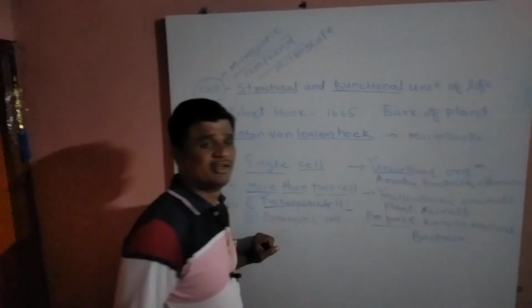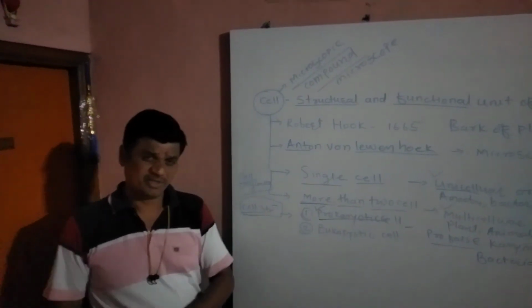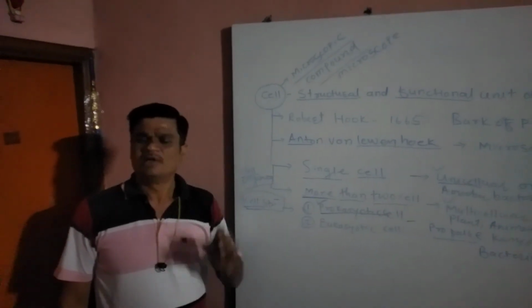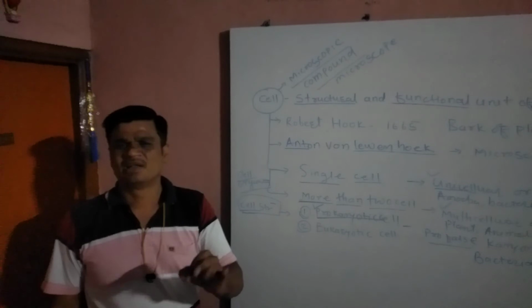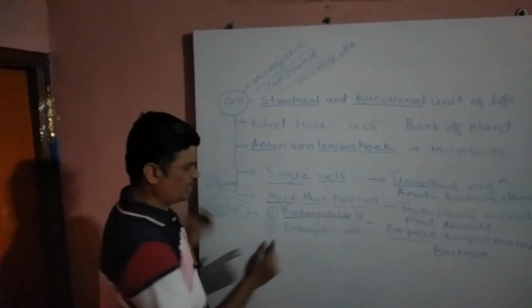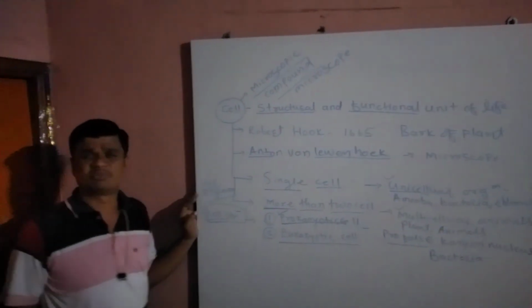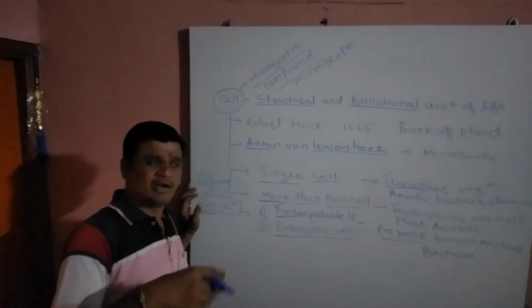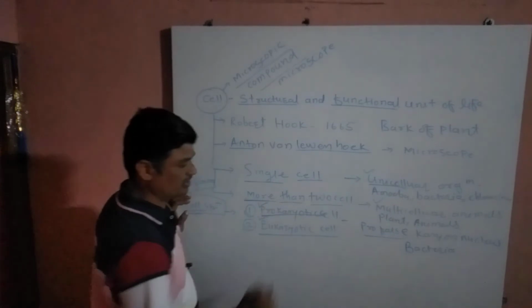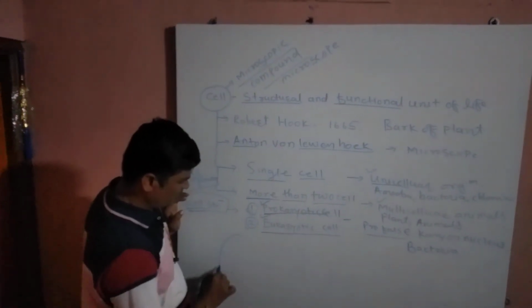Eukaryotic cells are those which have a nuclear membrane around the nucleus as well as organelles. This is the difference between prokaryotic and eukaryotic cells.